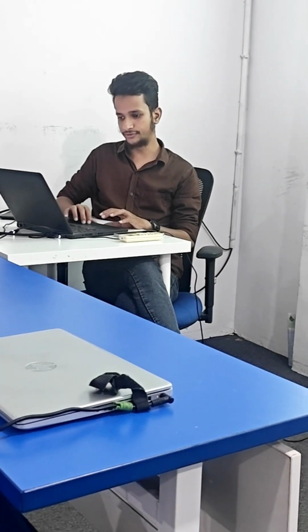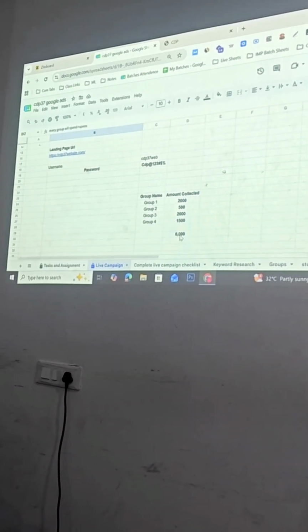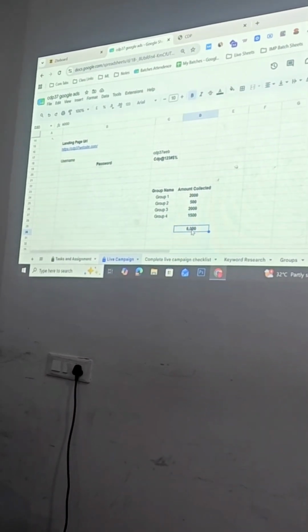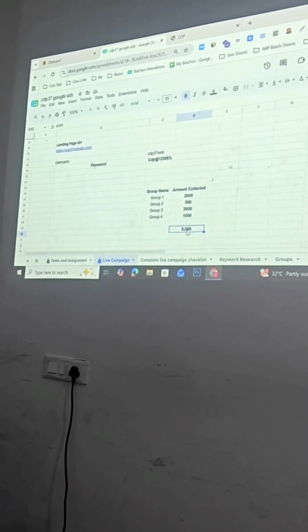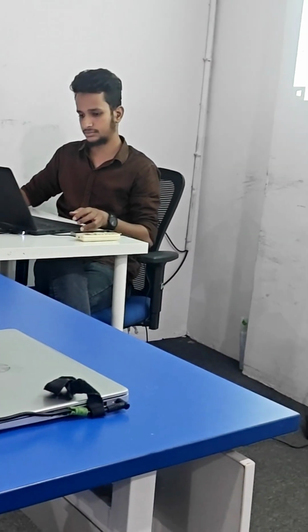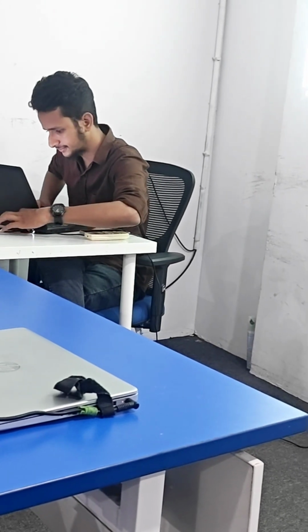Now these are the groups that we have divided. Till now, 6,000 is the budget that we have finalized. For one group, the budget for your search campaign will be 1,000 rupees.